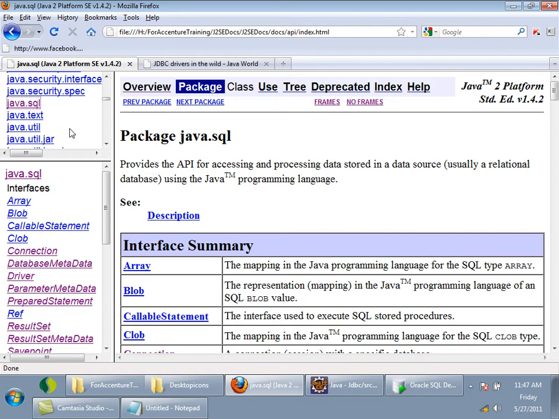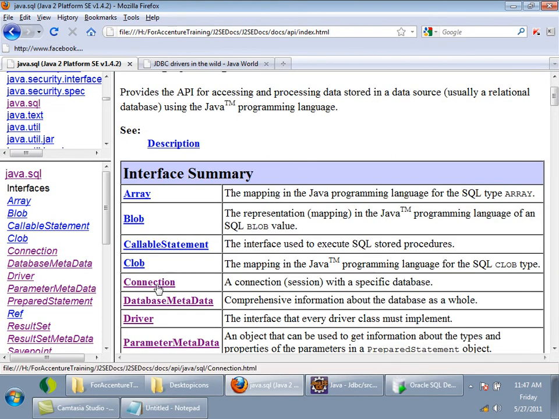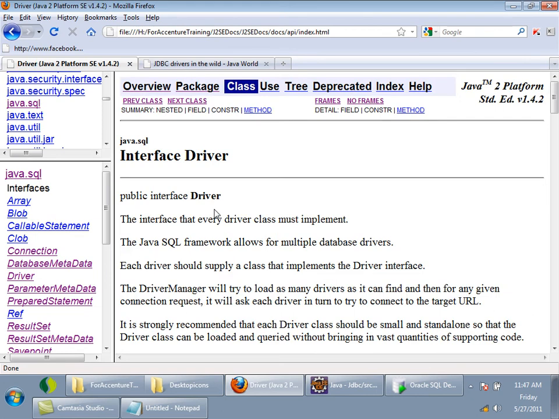I will tell you the differences there. So here there is an important interface called Driver. The first step when you want to connect to the database is to create an object of this interface. I said JDBC comes with interfaces, so we have to create interface references. So I will create a reference of this Driver interface. Driver.